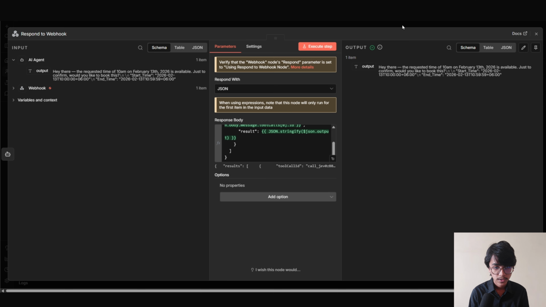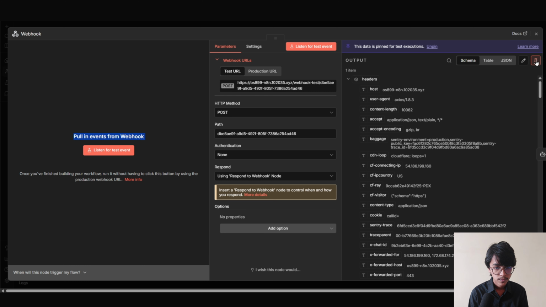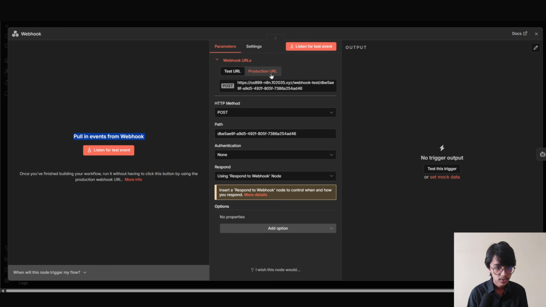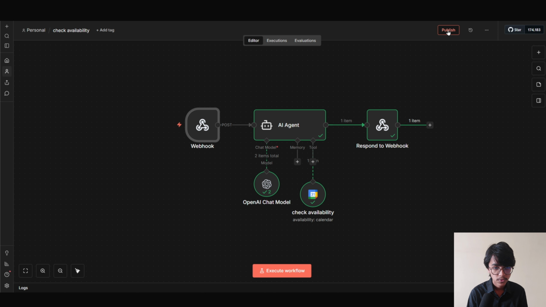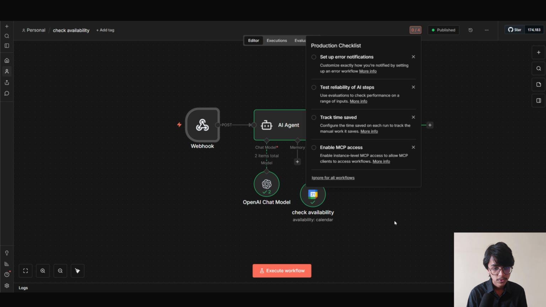Here you can see it is working perfectly. Now we are gonna unpin the details from the webhook. Now we are gonna copy the production URL from here. Now we are gonna click out of it. Now publish the workflow. The workflow is live now.